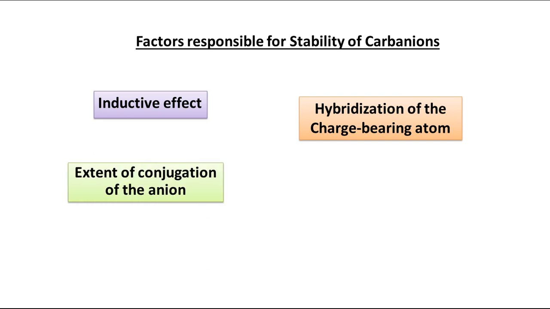Then extent of conjugation of the anion. If the negative charge on carbon is taking part in some conjugation, that is not possible always. There must be some C=C double bond or C=O double bond. So that is also another factor for stability of carbanion. Aromaticity, very important. If after the negative charge generation the molecule is satisfying the rule of aromaticity, that is, if the carbanion is aromatic, that is also a reason for its stability.